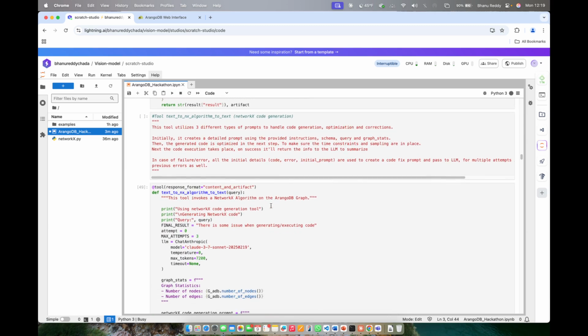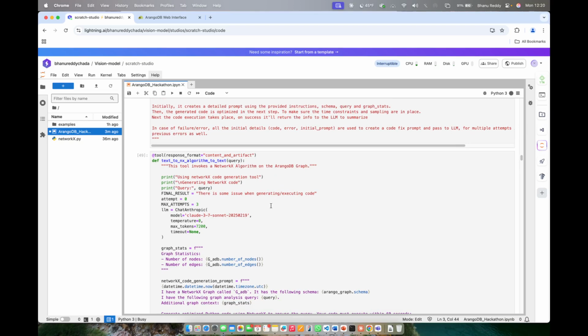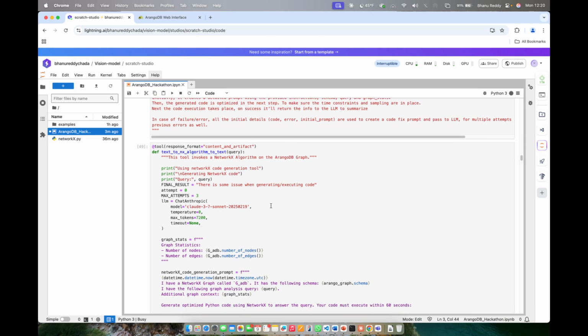And then here we created another tool for NetworkX code generation. In total, this tool utilizes 3 different types of prompts to handle code generation, optimization, and corrections. Initially, it gives a detailed prompt using the provided instructions, schema, query, and graph stats. Then the generated code is optimized in the next step to make sure time constraints and sampling are in place. Next, the code execution takes place, and on success, it will return the info to the LLM to summarize.